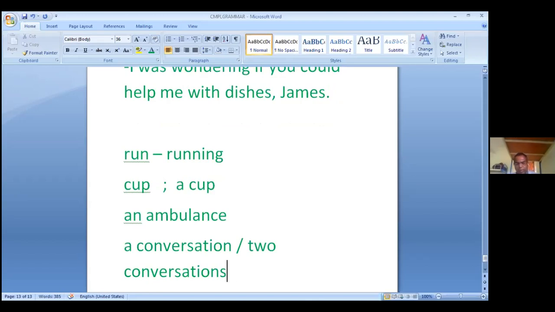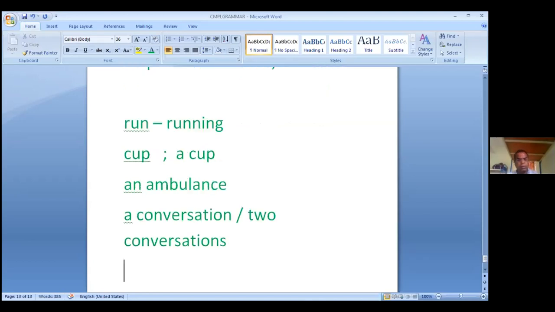These countable abstract nouns are a conversation or two conversations, an emergency or several emergencies, meaning more than two emergencies.